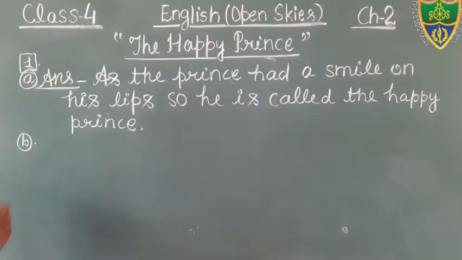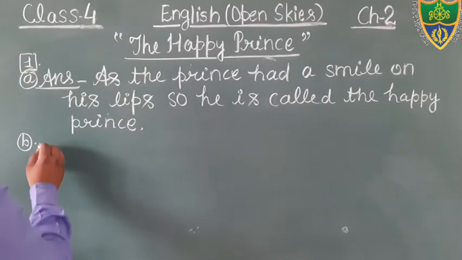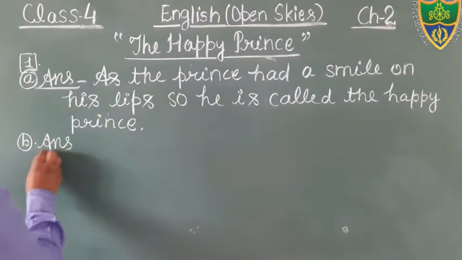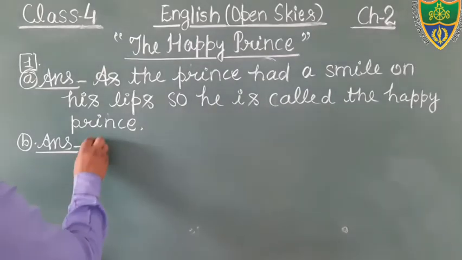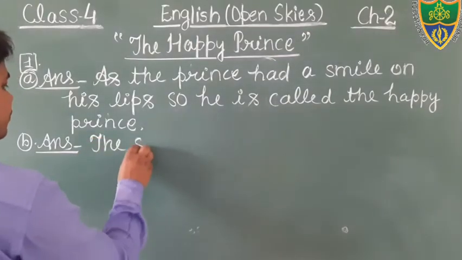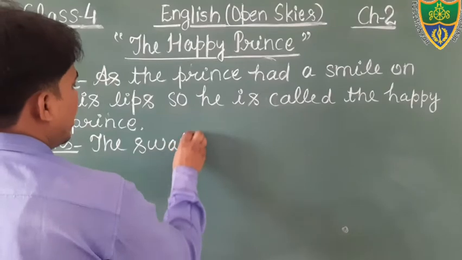Question number B. First of all, you will write the question from your book. Then after that you will write the answer. The answer of this question is somewhat long, so you will write it. There are two questions in this question, so write down the answer. The swallow is a kind of bird.